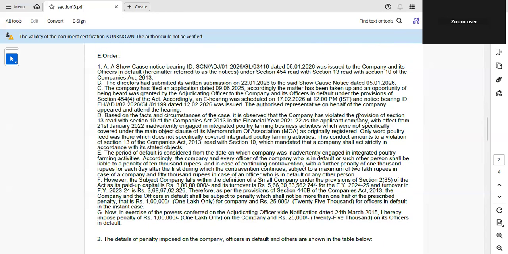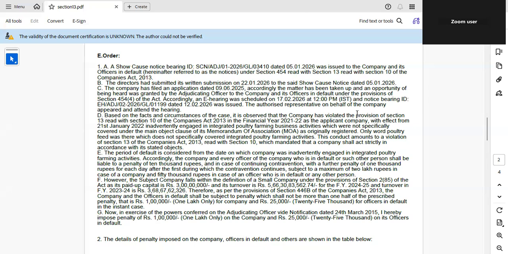Same thing reproduced here. Section 454, adjudication of penalties. This section empowers ROC to issue show cause notice, provide hearing, pass adjudication order, and impose penalty. So ROC Gwalior acted as adjudicating officer.